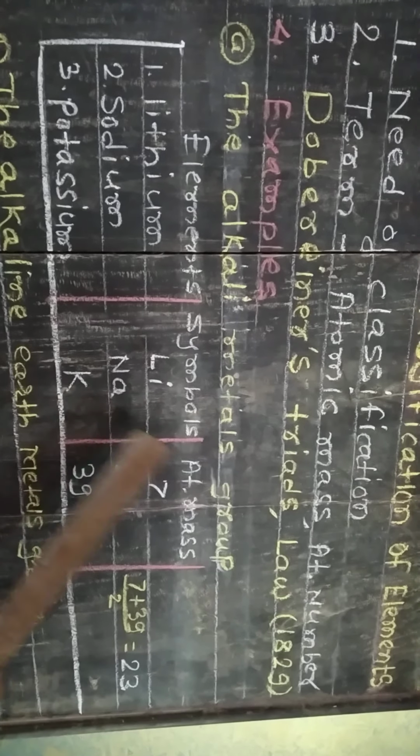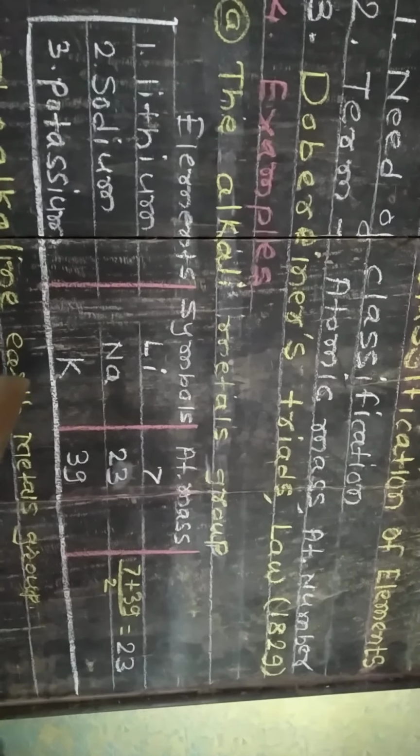Alkali metal means the metals which, when reacted with water, form an alkali. That's why they are called alkali metals. Secondly, lithium, sodium and potassium have only one valency, so they are called monovalent elements.